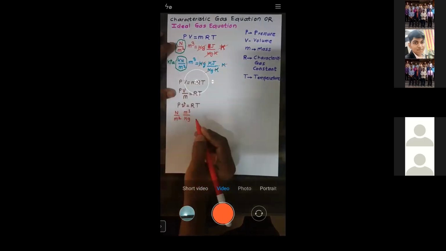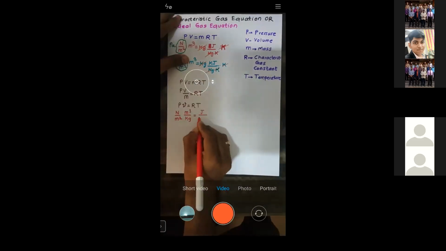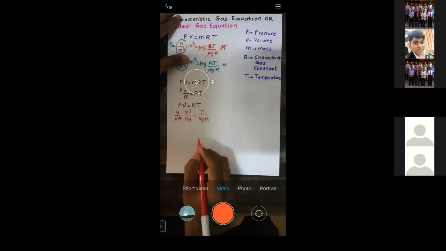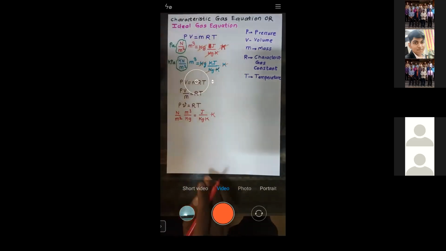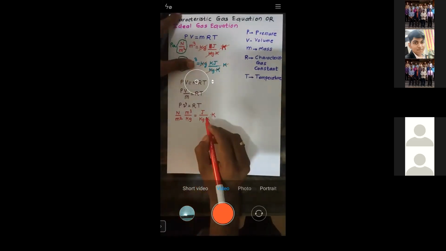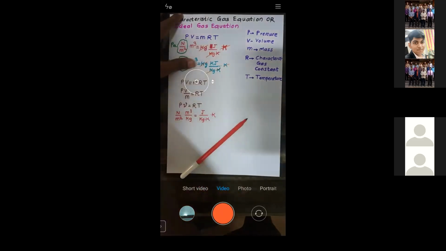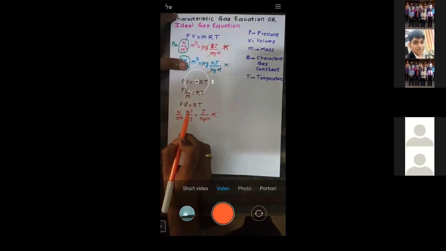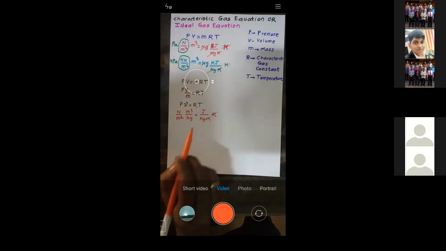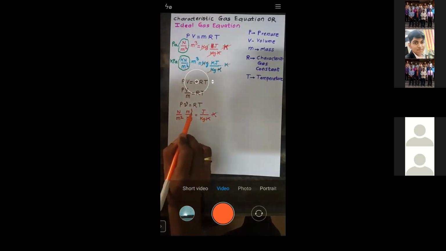R will be in joule per kg Kelvin, right? Temperature is again in Kelvin, right? So what happens? This Kelvin and this Kelvin get cancelled. What is remaining is Newton meter by kg, right? Newton meter by kg, that is nothing but joule by kg.